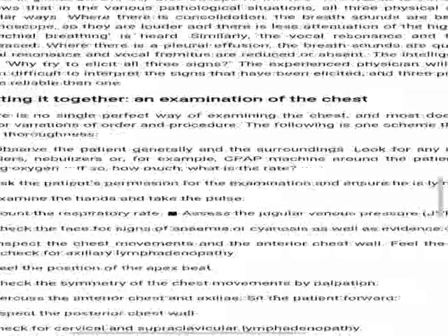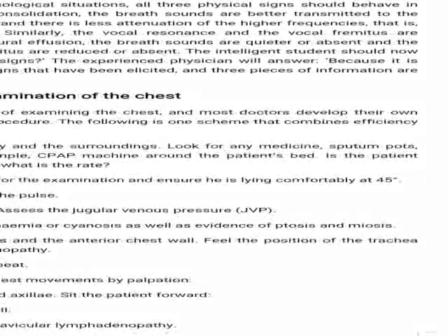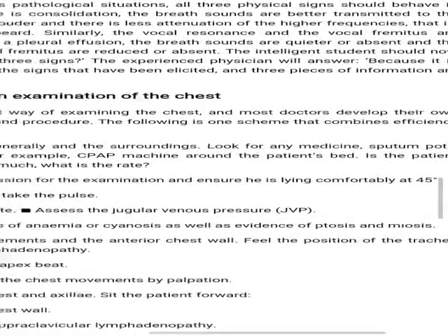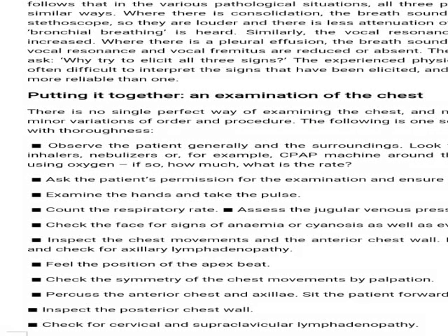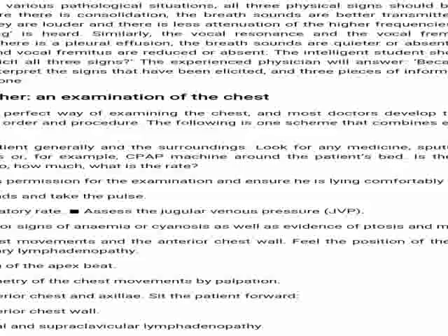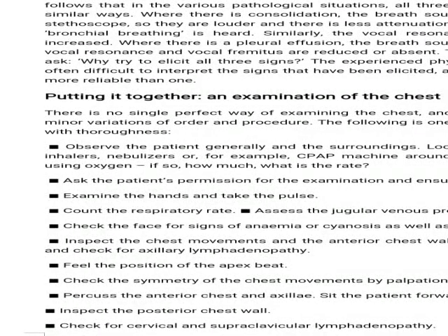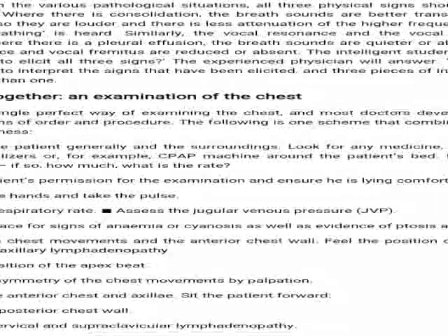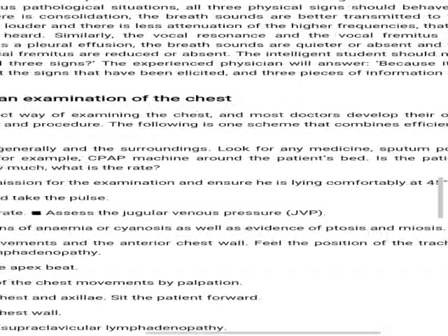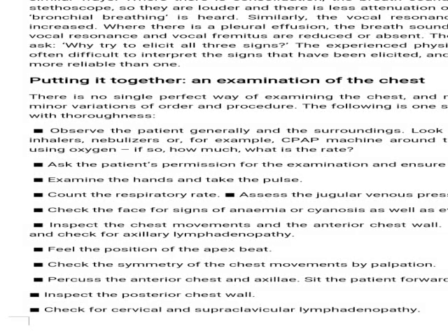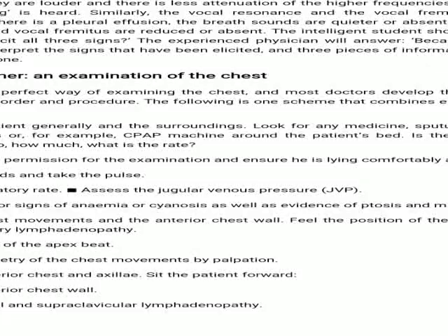Observe the patient generally and the surroundings. Look for any medicine, sputum pot, inhaler, nebulizer, or, for example, CPAP machine around the patient's bed. Is the patient using oxygen? If so, how much? What is the rate? Ask the patient's permission for the examination and ensure he is lying comfortably at 45 degrees. Examine the hands and take the pulse. Count the respiratory rate. Assess the jugular venous pressure.